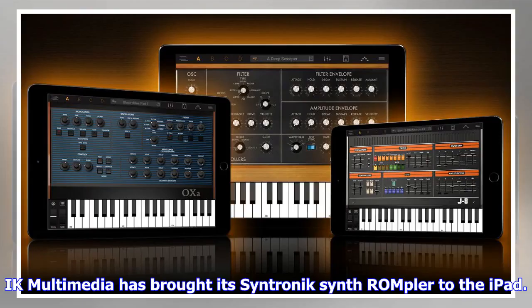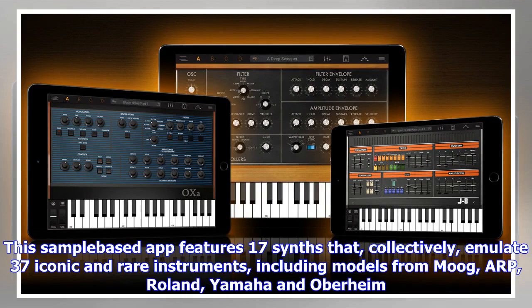Multimedia has brought its Syntronik synth ROMpler to the iPad. This sample-based app features 17 synths that, collectively, emulate 37 iconic and rare instruments, including models from Moog, ARP, Roland, Yamaha, and Oberheim. In addition to a set of carefully captured multi-samples, Syntronik also features X-Drift technology, which promises to emulate the behavior of real analog oscillators and increase the levels of realism.